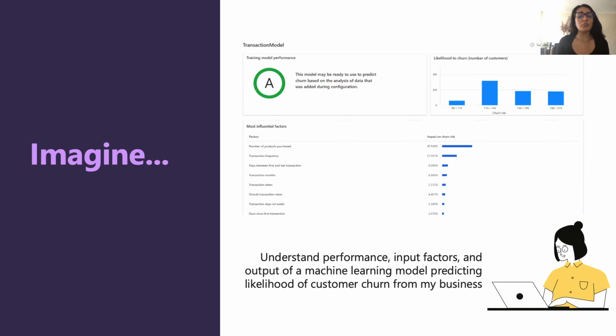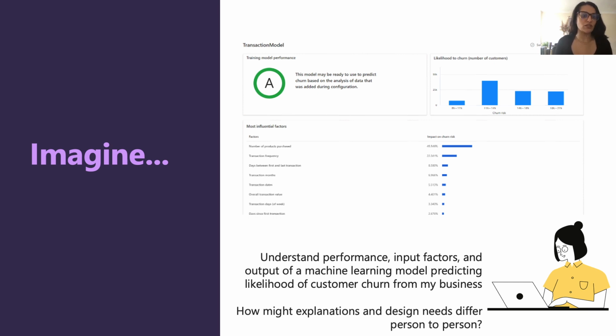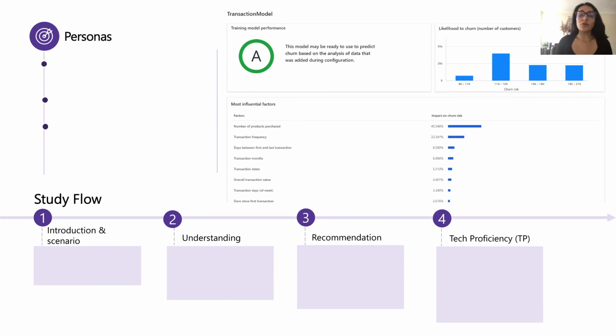In our study, we targeted participants with diverse AI and machine learning familiarity and expertise to gain an understanding of how explanations and design needs might differ between users. We targeted 3 personas to gain an understanding of a range of business experts and help in our context where we needed to categorize user roles to assess various needs.